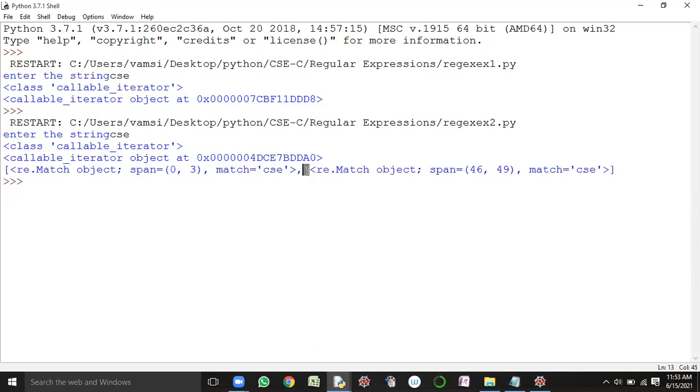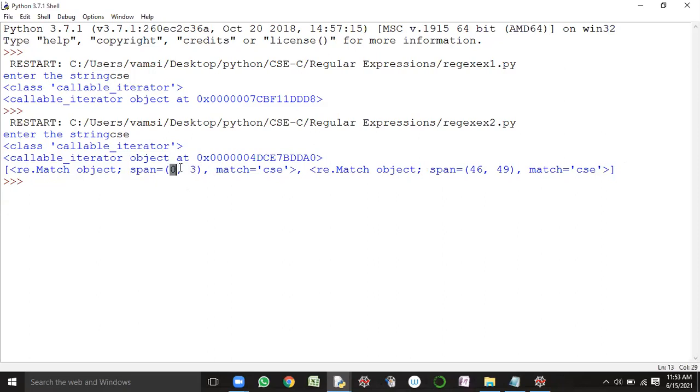So starting from here to this part is considered as the second occurrence. Can I consider this one as the second element? Yes, sir. So this second element is referring to the second occurrence in the target string, isn't it? Yes. So what about this one? Span equal to within the circular braces. So 0,3 is mentioned. If you observe that, it is returning the starting index and ending index.